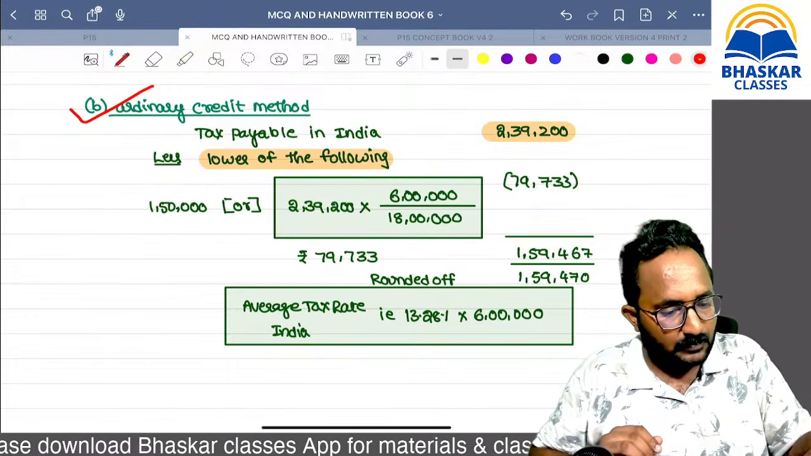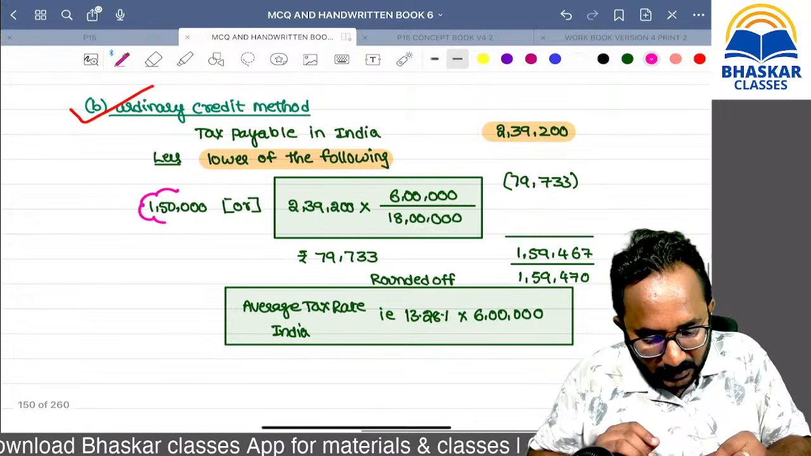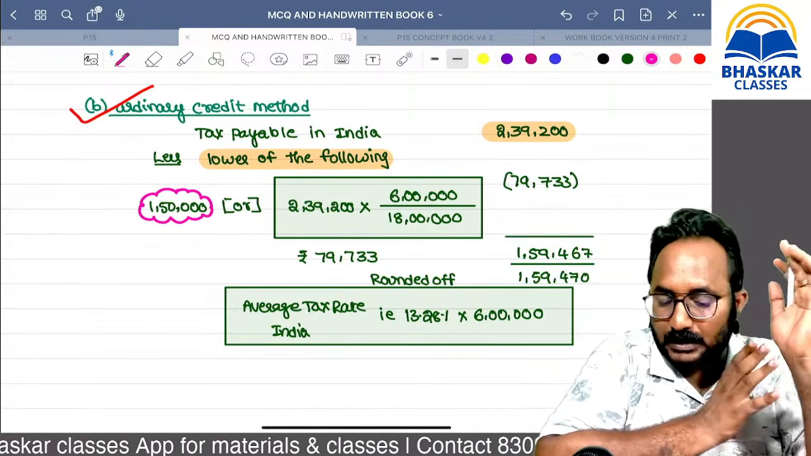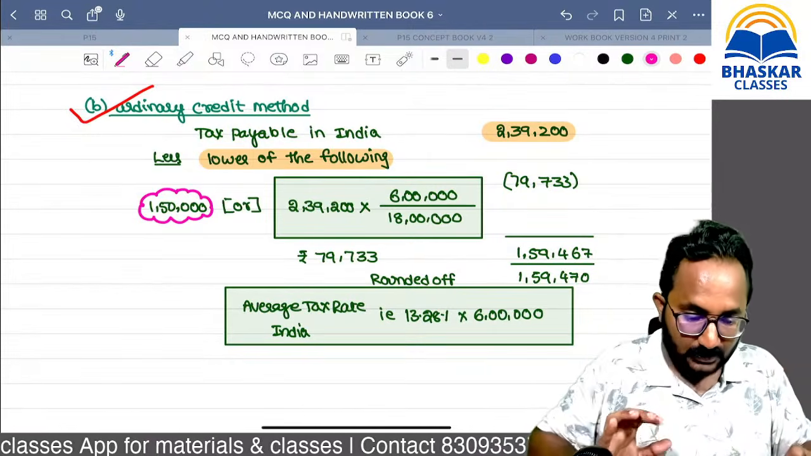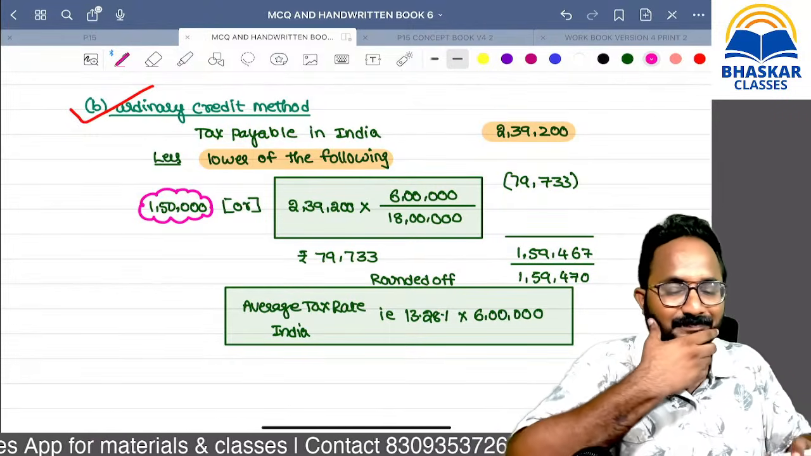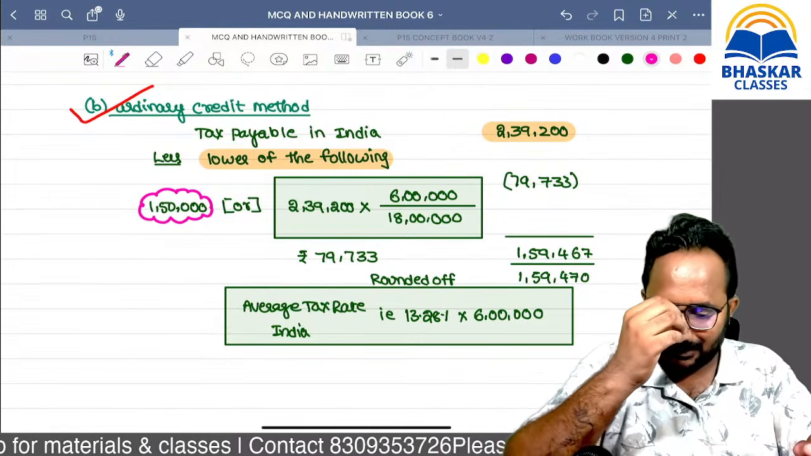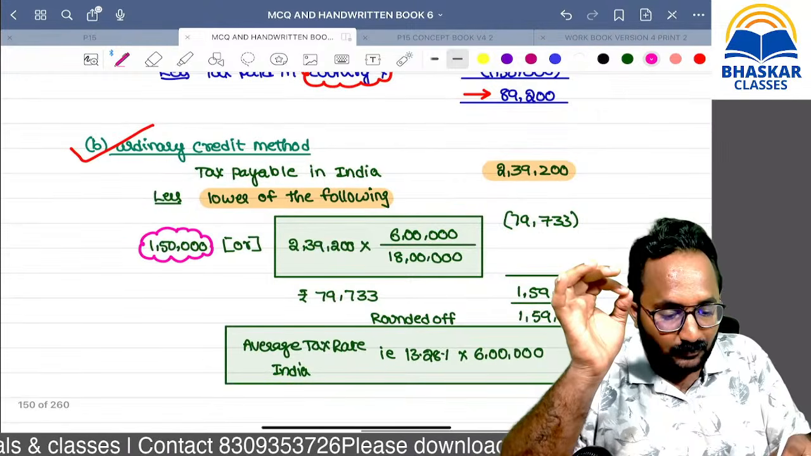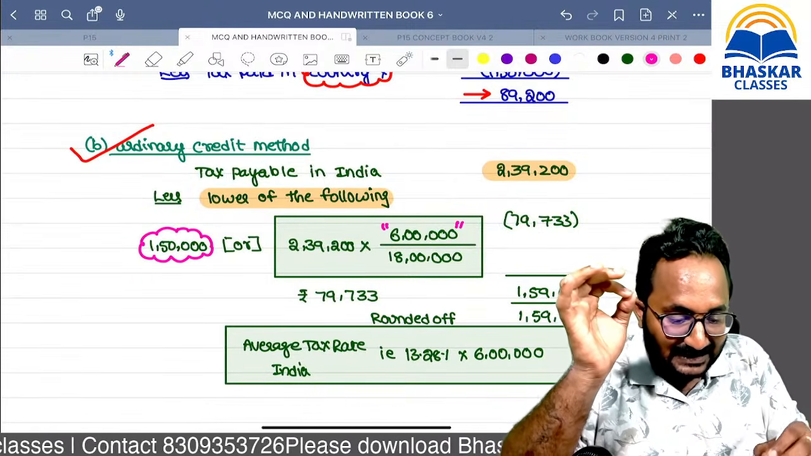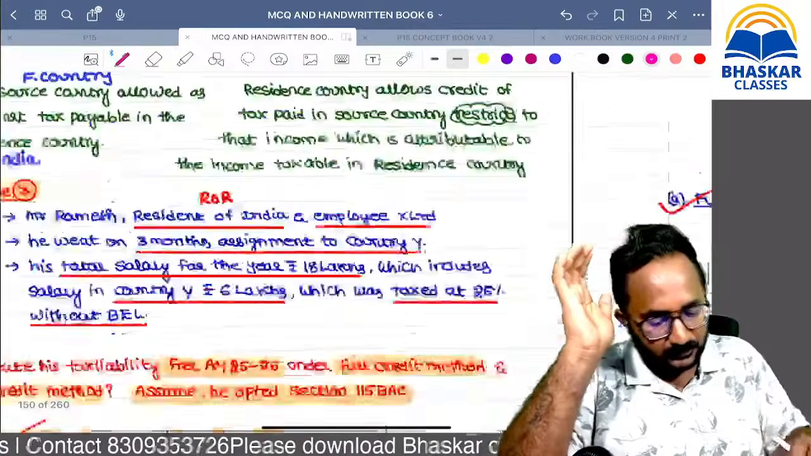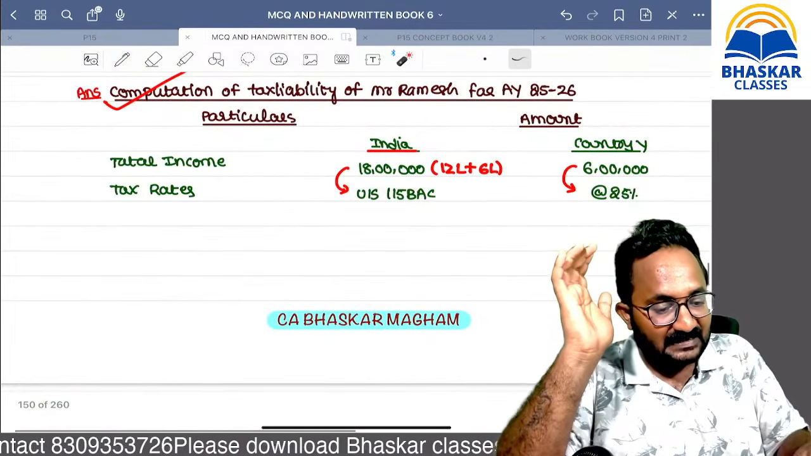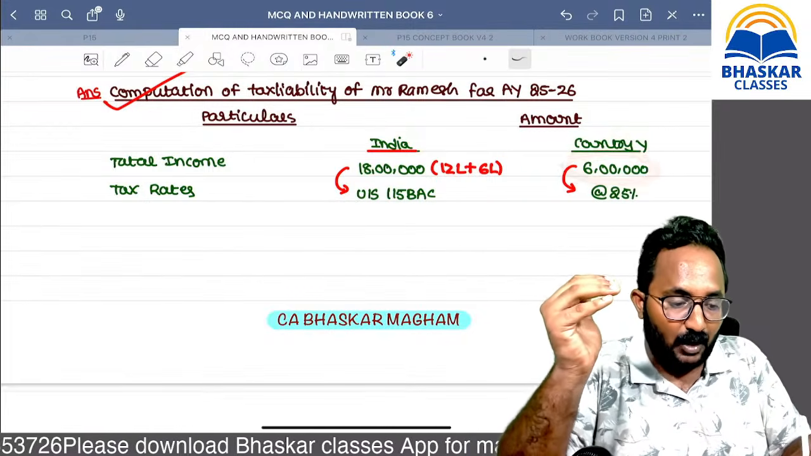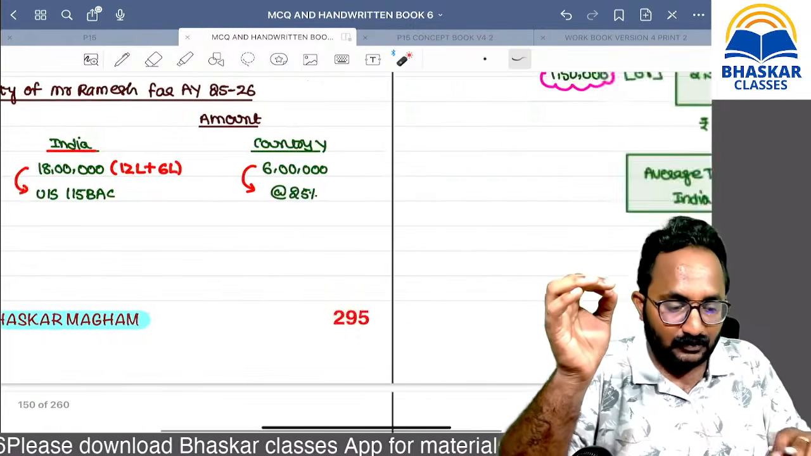First one, 1,50,000, which is the full amount paid, or remember, suppose this 6 lakh foreign income is taxed in India. At what rate? Can you tell me how much tax you can collect? So that you can calculate.